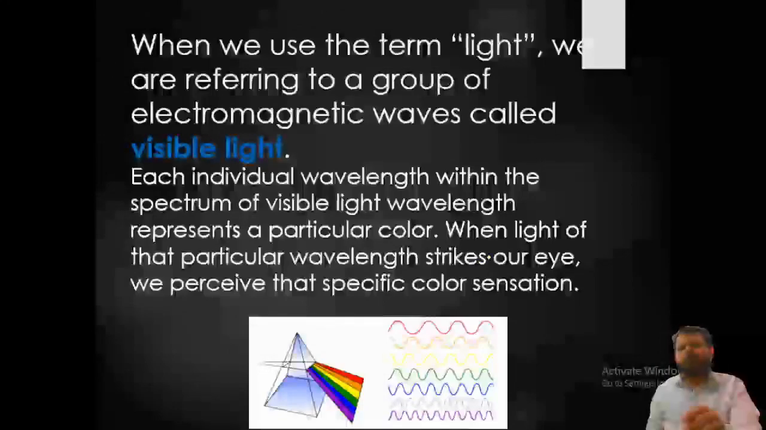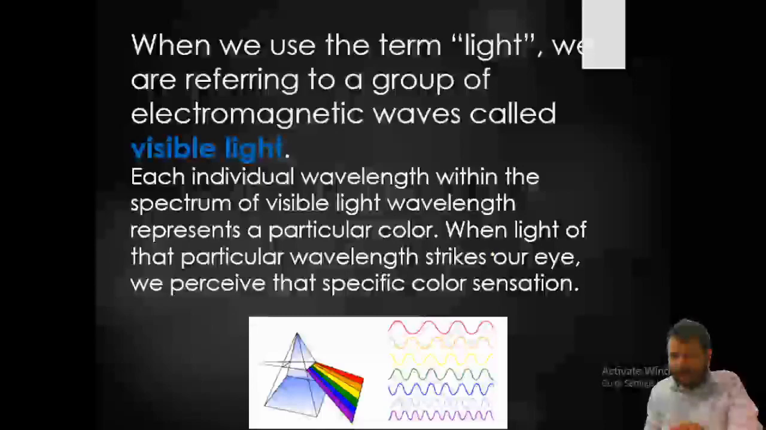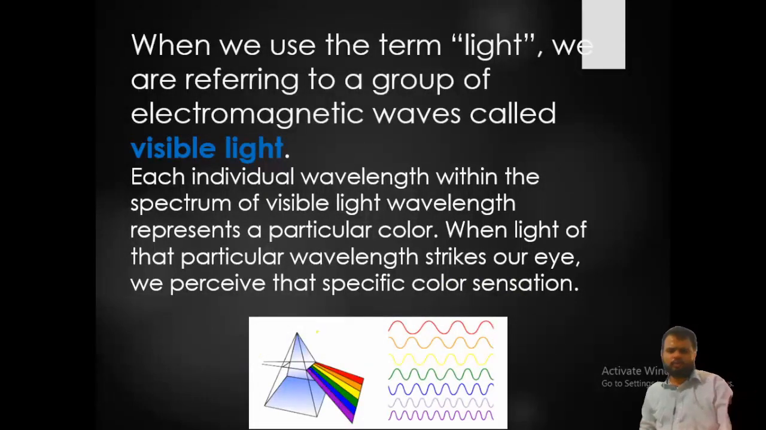When we use the term light, we are referring to a group of electromagnetic waves called visible light. Each individual wavelength within the spectrum of visible light represents a particular color. When light of that wavelength strikes our eyes, we perceive that specific color sensation. As you can see, when white light goes through the prism, it splits. This is the splitting effect of light: when it crosses a prism, seven colors are formed from the white light.